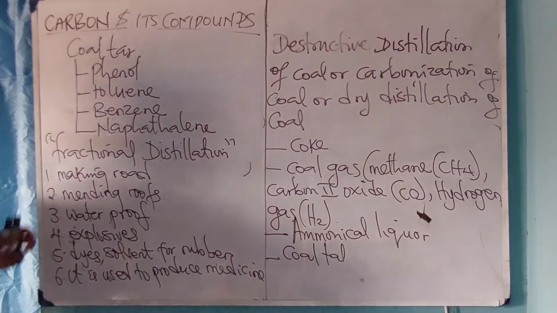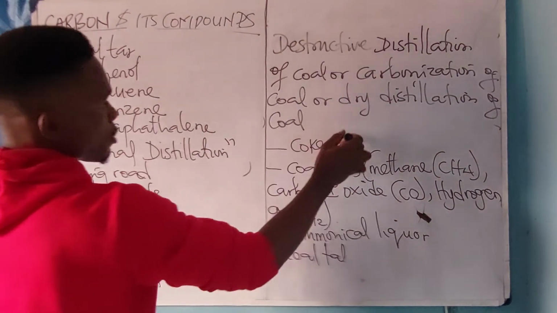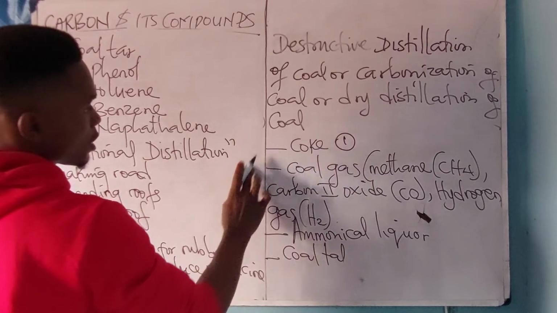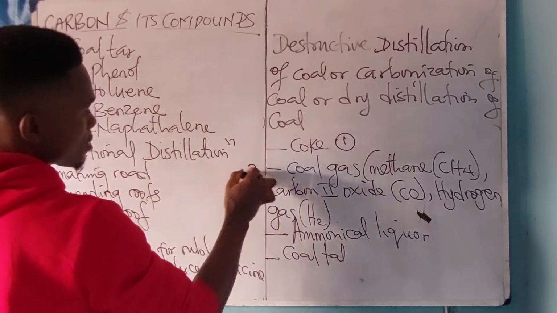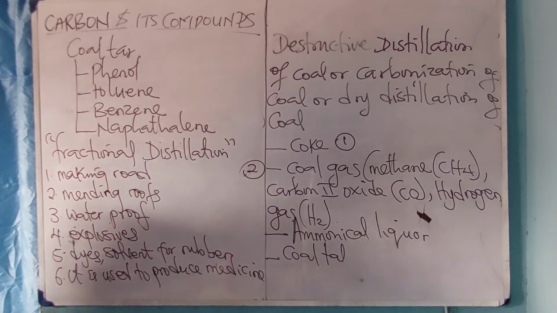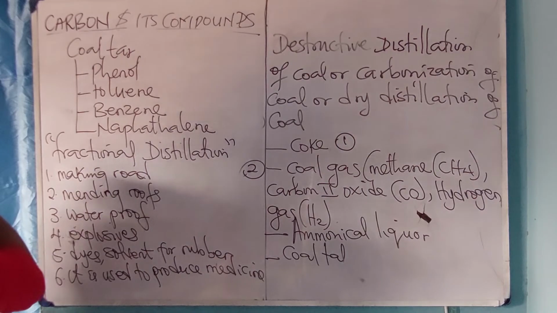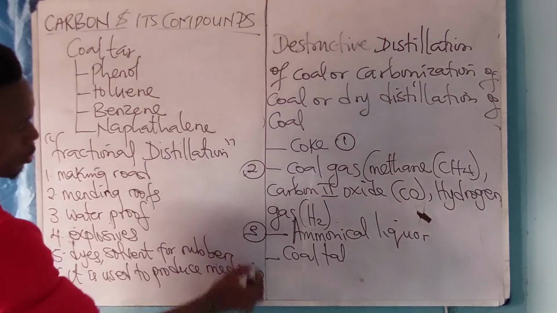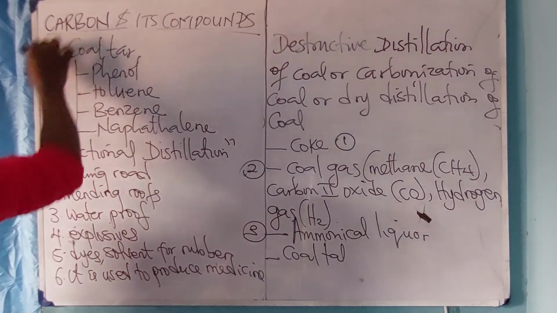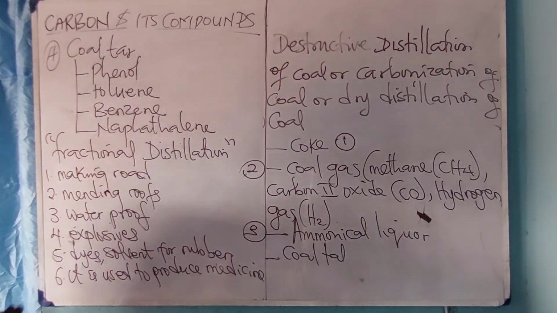All right, so please take note of the various products. I said we have the coke, we have the coal gas, and we have the ammonical liquor and coal tar. All right, so please, these are the constituents of what? Coal. Take note of this.